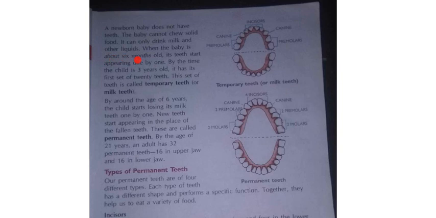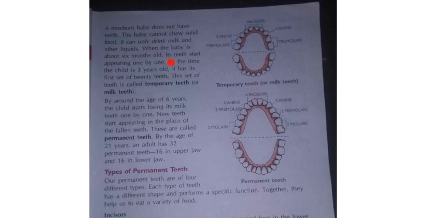Till that, what will she eat? She can't eat food, she is not having teeth. If we are having teeth, only then we can eat any food. That time she will take all liquids, like milk and water, those only a newborn baby should take, because they are not having teeth. And when she comes to 6 months, from 0 months to 6 months, teeth will start coming one by one. When the girl or boy comes to 6 months, the teeth will be coming one after one.